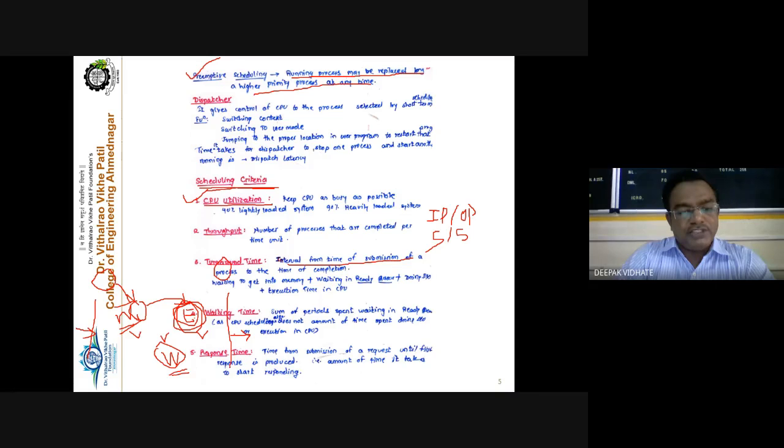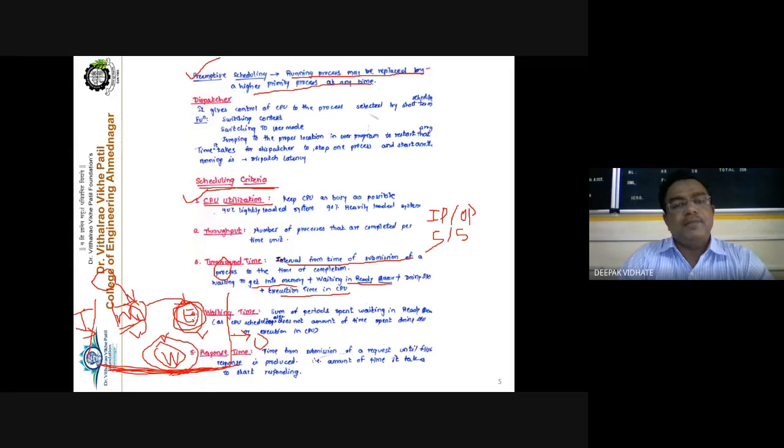So the total time between this interval, this is the input and this is the output, is called the turnaround time. That is the waiting time to get into the memory, the waiting time in the ready queue, and the actual execution time in the CPU. Clear this point or not? Turnaround time is the addition of your waiting time in the memory, the waiting time in the ready queue, and the execution time.